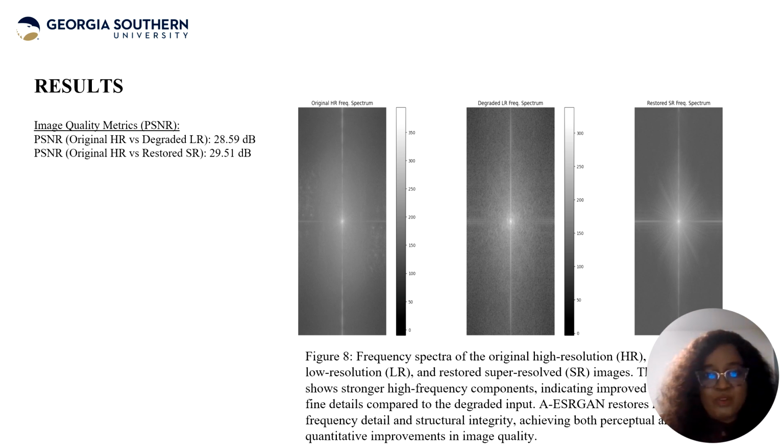It measures the pixel-wise fidelity between the original high-resolution image and its reconstructed counterpart. In essence, a higher PSNR value indicates better reconstruction quality. PSNR values above 30 are generally considered high and acceptable for most visual tasks.